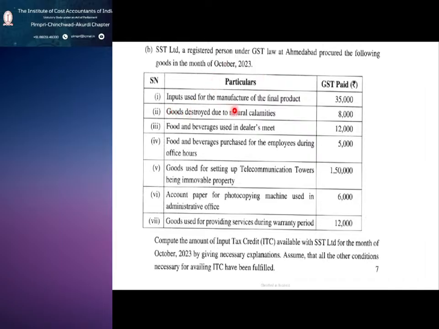The inputs used for the manufacture of final product 35,000, goods destroyed due to natural calamities, and food and beverages in dealers meet, then food and beverages purchased for employees during office hours, goods used for setting up telecommunication towers, immovable property, then paper for photocopying machine used in administrative office, goods used for providing services during warranty period. So these are the different purchases.